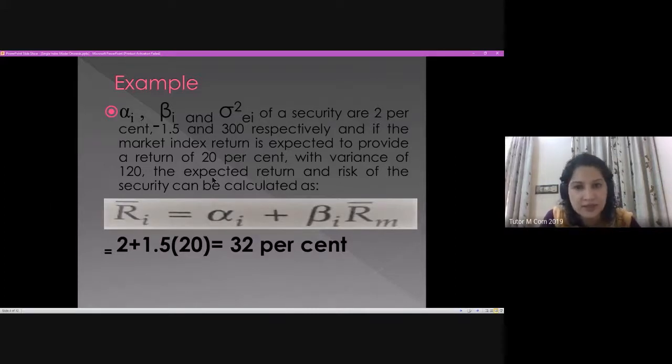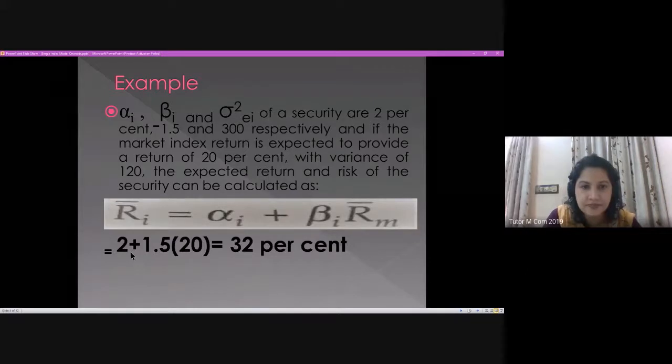The expected return can be calculated as 2 plus 1.5. Here the 2 is alpha, which is given as 2% for the individual security. 1.5 is the beta of the individual security, the variability to market return, that is systematic risk.